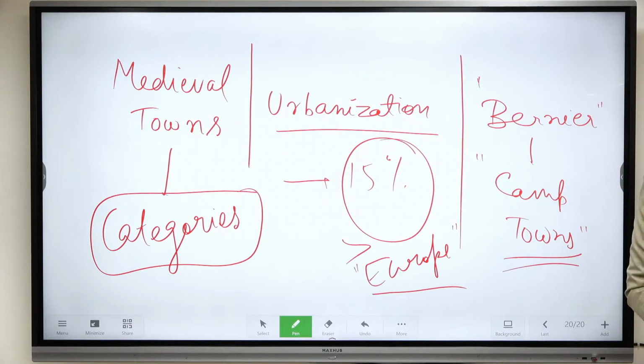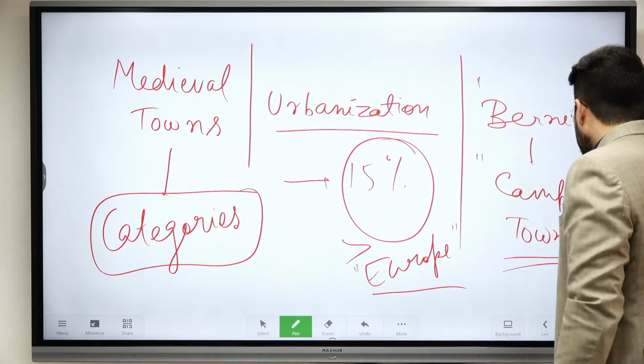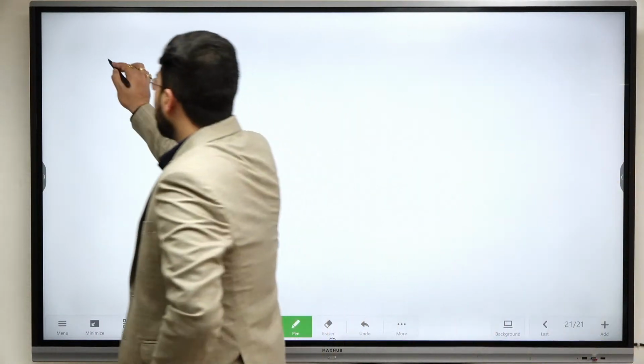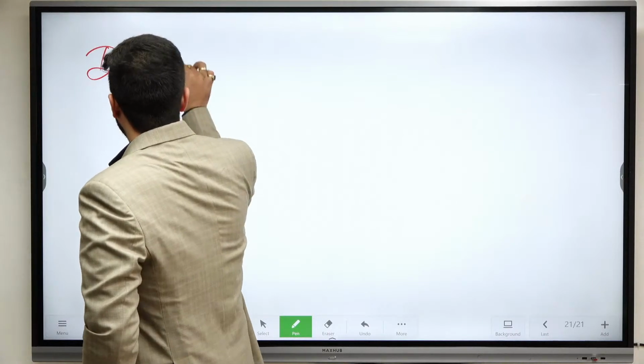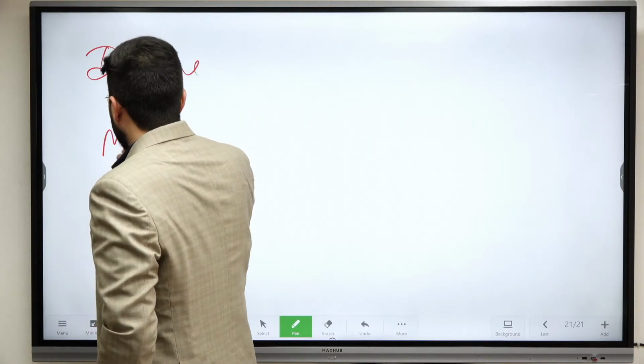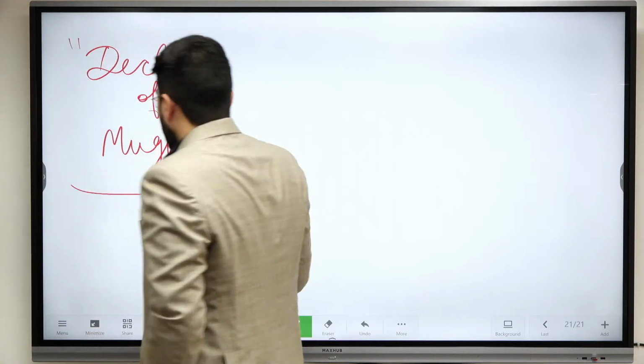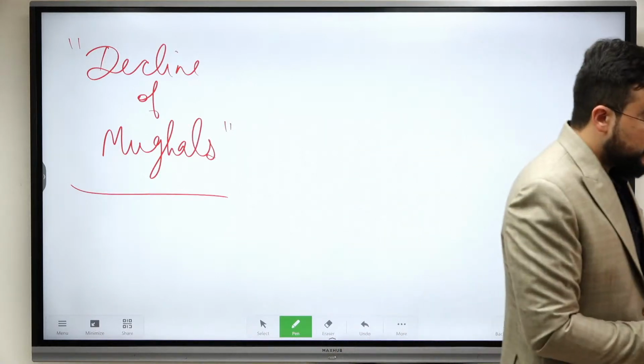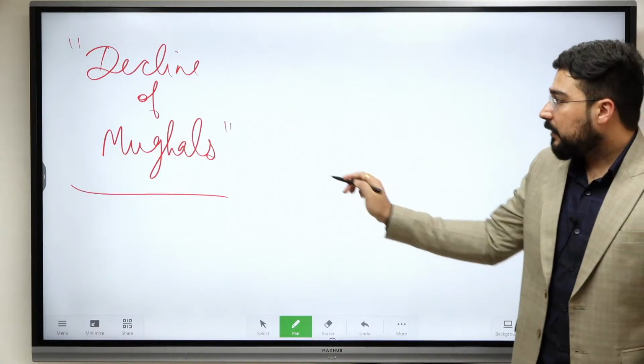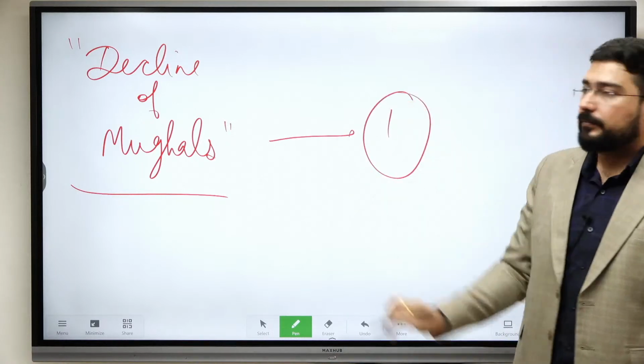Okay, the next comes the most famous debate of UPSC. Every year they'll ask you agrarian crisis, Jagirdari crisis, role of nobility, role of Mughal army, intellectual bankruptcy, political problems, etc. So you need to understand the decline of Mughal period. Take 10 minutes, read the whole debate, because every year एक question तो यहां से आता है.